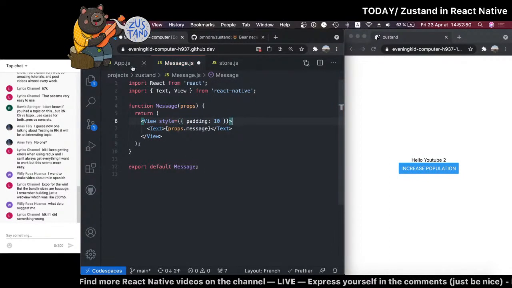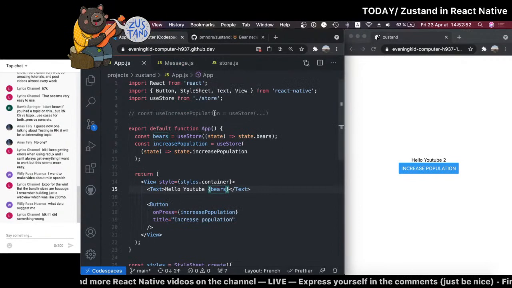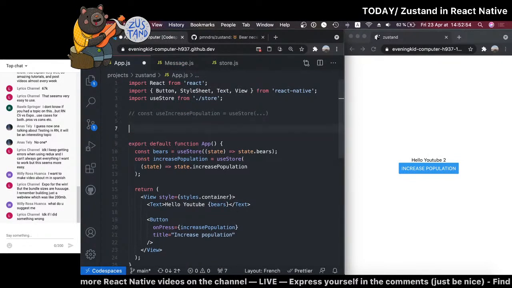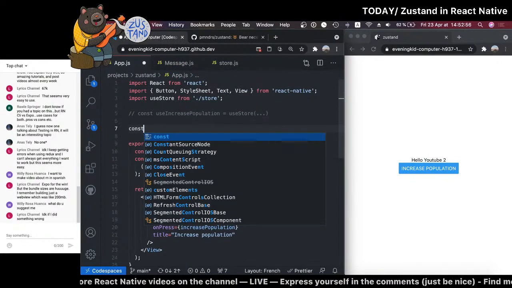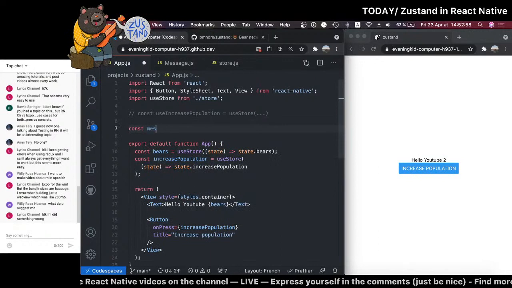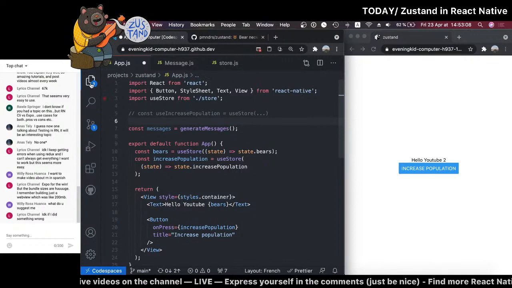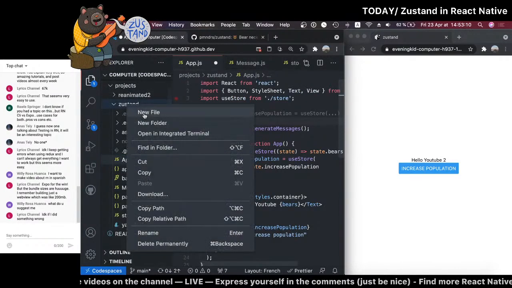All right. So in the app right now, we don't have any data. So let's create just something simple, okay? Messages, and we're going to have a function that creates all these messages. So let's create another file. Call this utils.